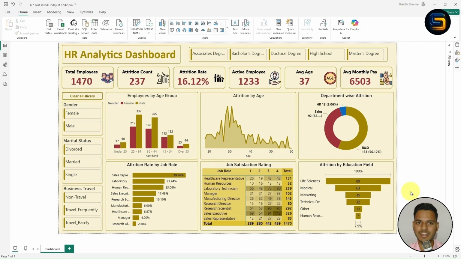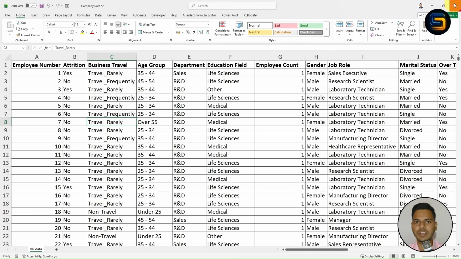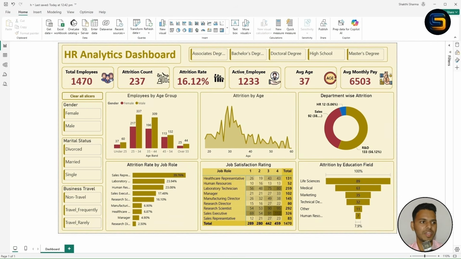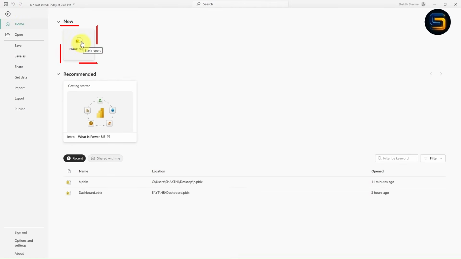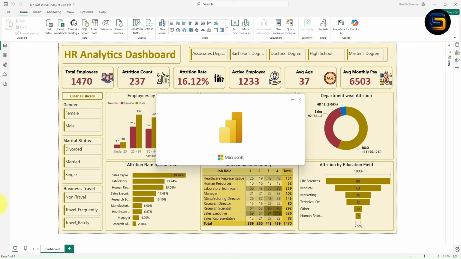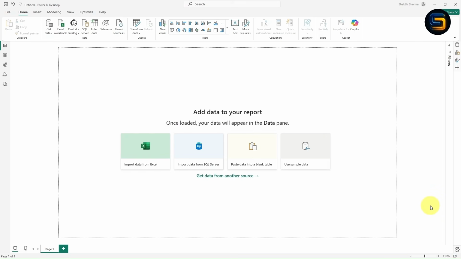Now let us see practically how we can create an interactive dashboard from scratch. So first we need to close this company data file. Let me close this, save this file. Okay. I turned off my camera just to focus on the screen. Now I will open a new Power BI file. Click on this blank report. Once you click, just wait for a few seconds. A new Power BI file is open.